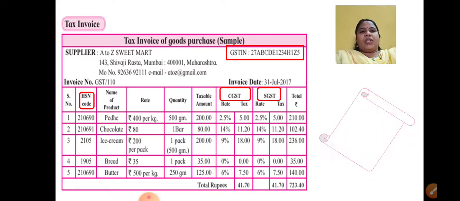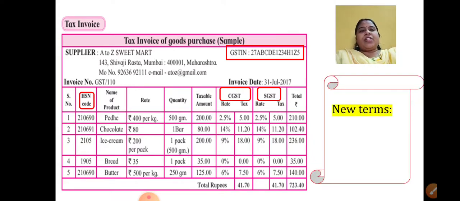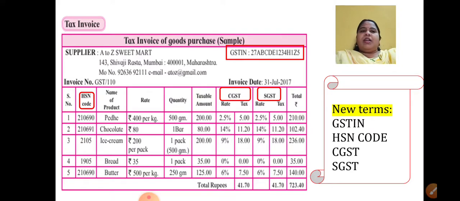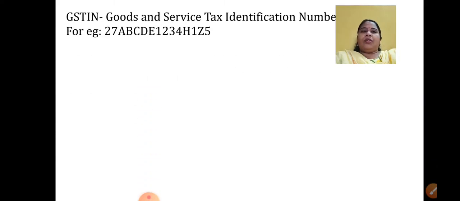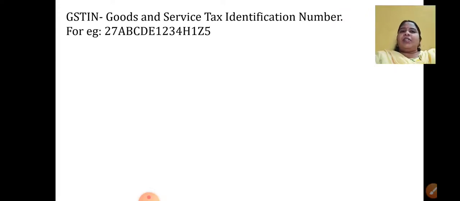Okay. So what are the new terms that we should know when we are studying about GST? We should know about GSTIN number, HSN code, CGST and SGST. Now let us start one by one with these new terms and try to understand what they are. Now what is this GSTIN? GSTIN is nothing but Goods and Service Tax Identification Number.